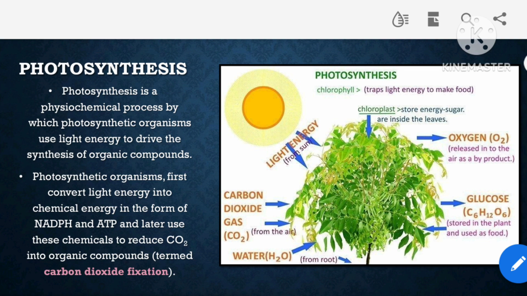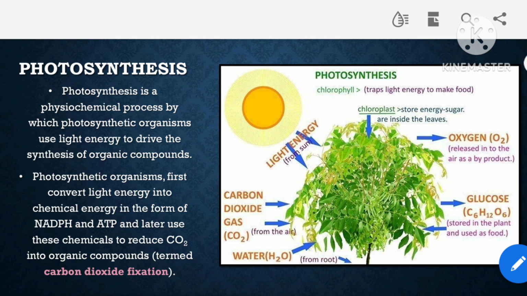and this process is what makes the plants the most useful organisms on earth, because plants being autotrophs, they can prepare their own food, and hence this photosynthesis is an essential process. So plants have this wonderful ability to use light energy to drive the synthesis of organic compounds, and this physiochemical process is what is called photosynthesis.